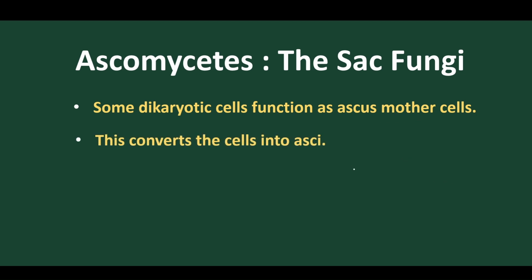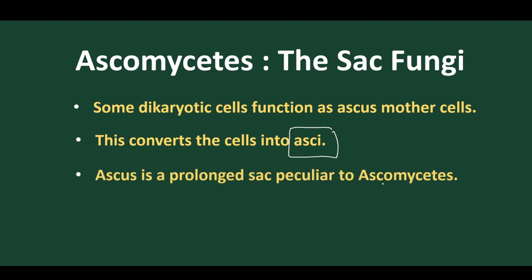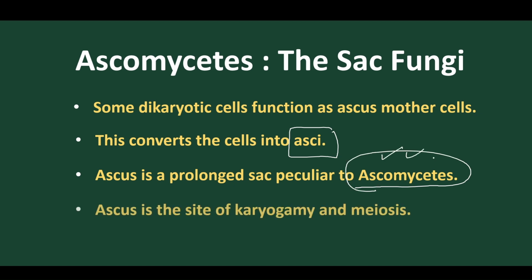This group is called Ascomycetes. So normally that converts into asci, the fruiting body, and this gives rise to the Ascus, and due to the presence of the Ascus, we call them Ascomycetes. Ascus is the site of karyogamy and meiosis, as we have discussed. So here is the Ascus. Inside the Ascus we find dikaryotic mother cells.